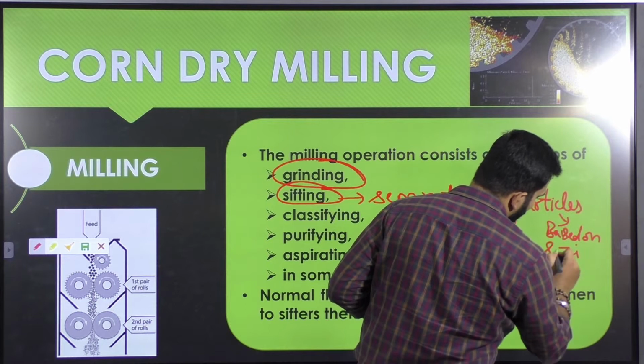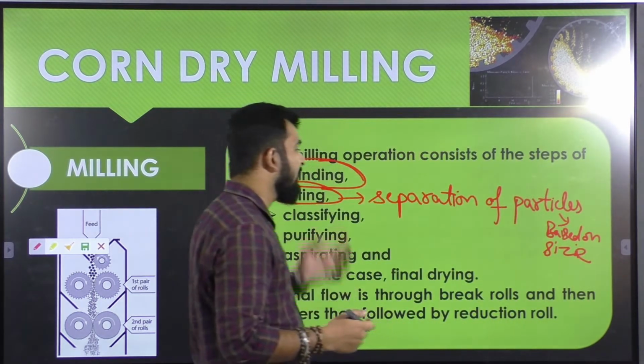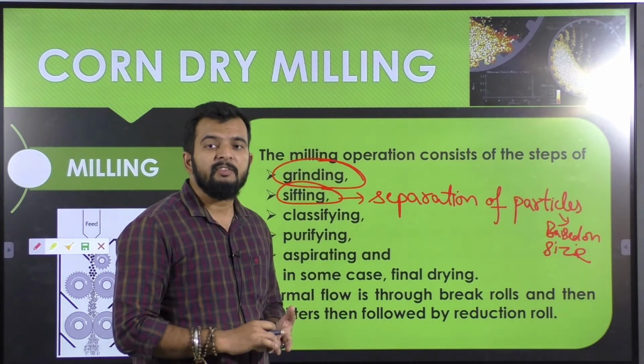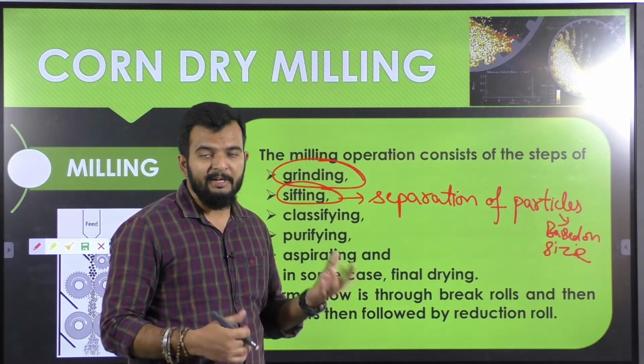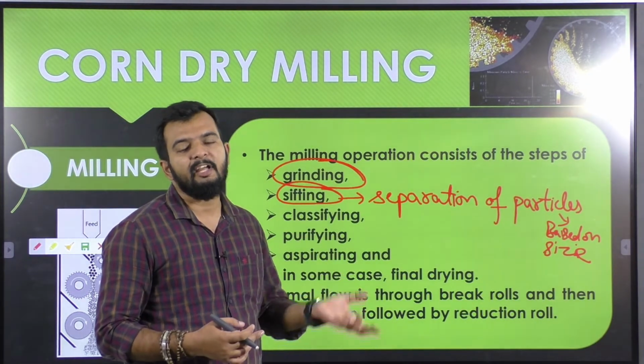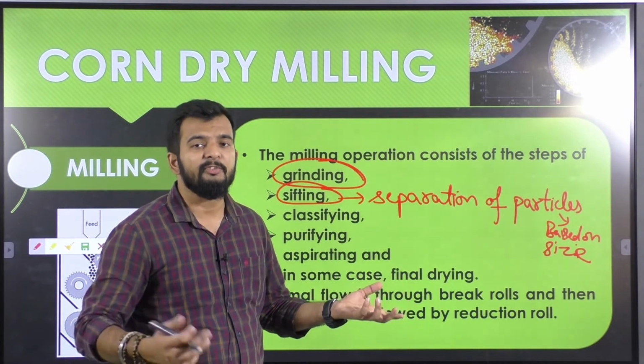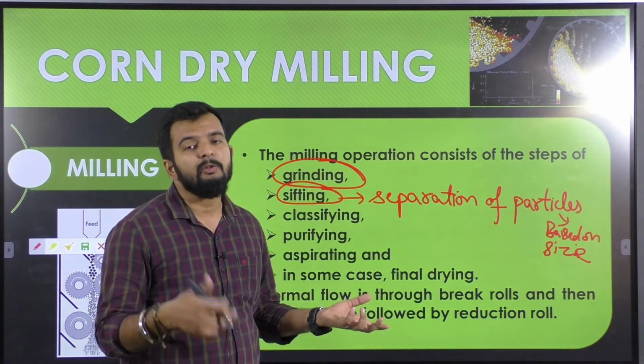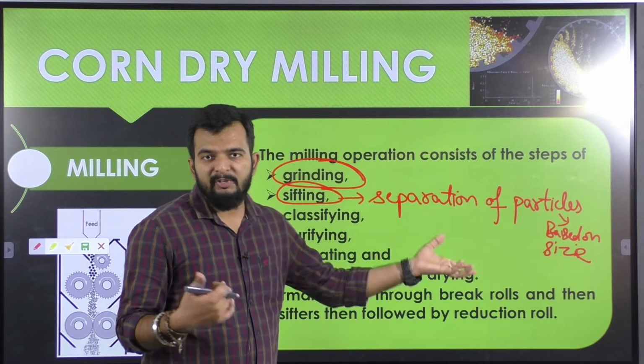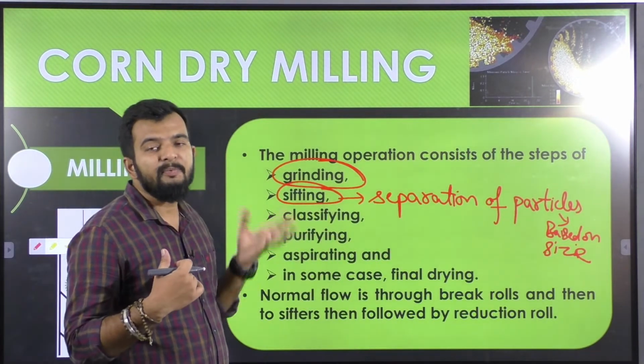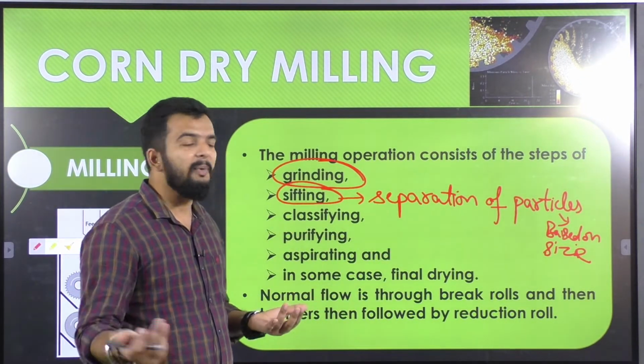Size of the particle. Based on the size, suppose you are getting large grits of endosperm, that can be used for further extraction of starch or production of ethanol also. But depending on size, the application varies. So sifting will help separate out different sizes based on the particle size.